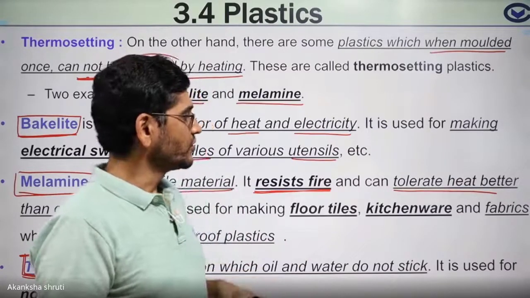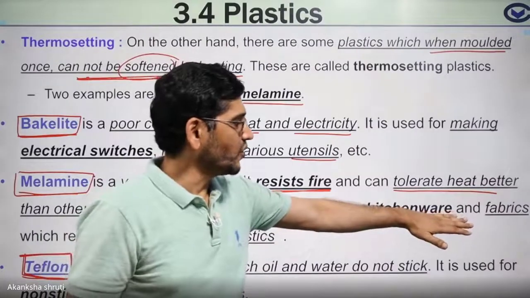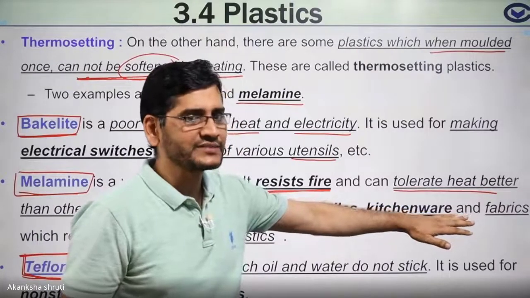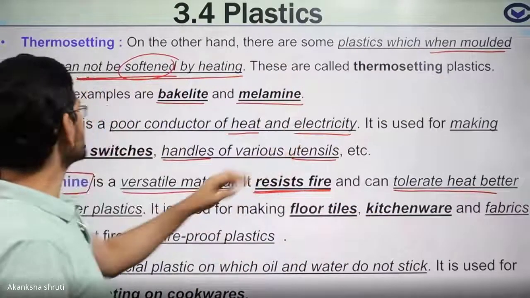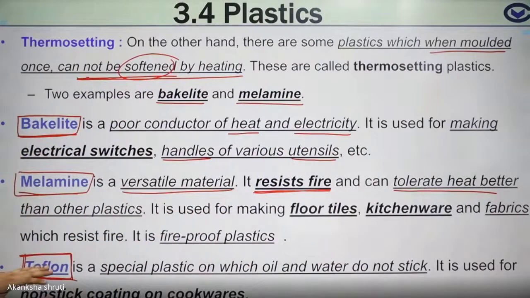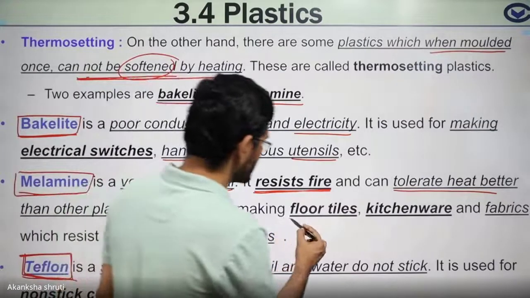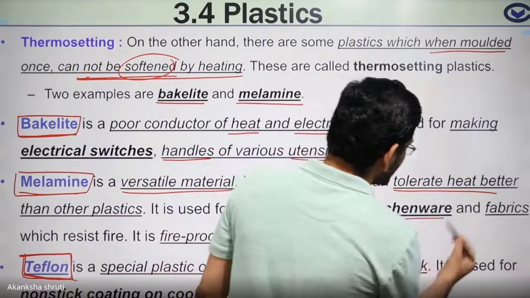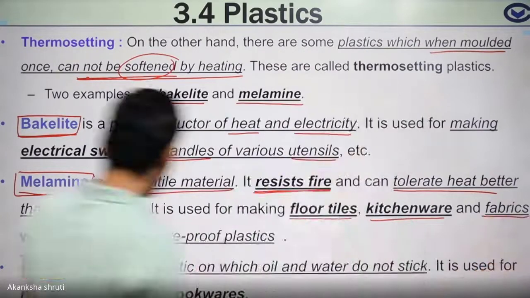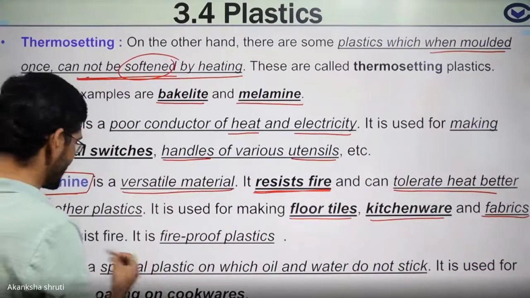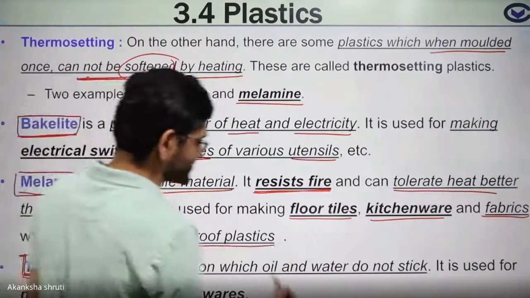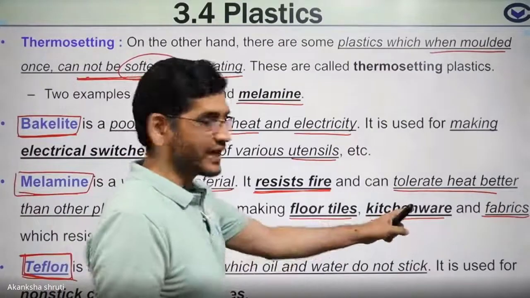So the microwave oven utensil is made of which kind of plastic? Bakelite, melamine, Teflon. It is melamine. This you have to keep in mind, students. So it is used for making floor tiles, kitchenware, and fabrics which resist fire. Means fire person dresses. Uses are very important.